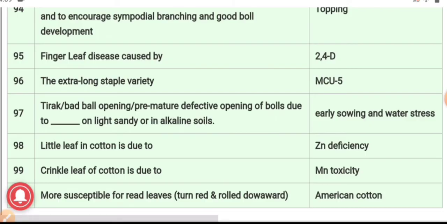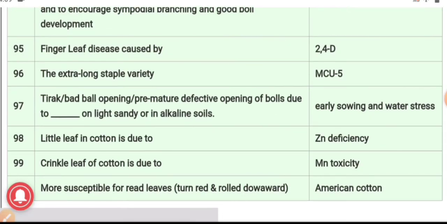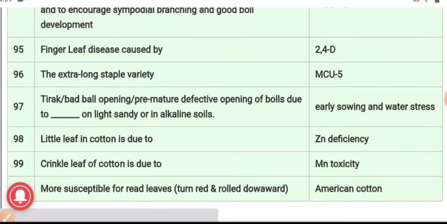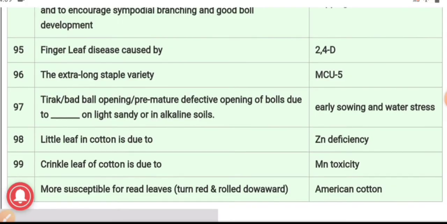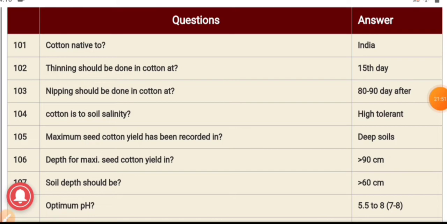More susceptible to red leaves, that is they turn red and roll downwards, and the answer is American cotton. Next question, it is 101 question. Cotton is native to, and the answer is India.